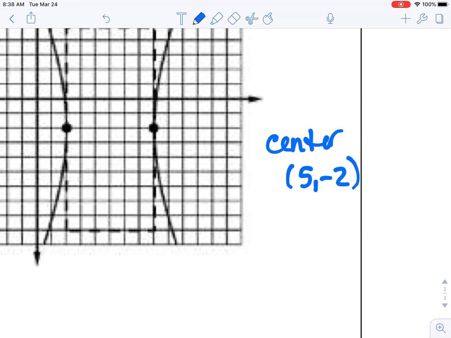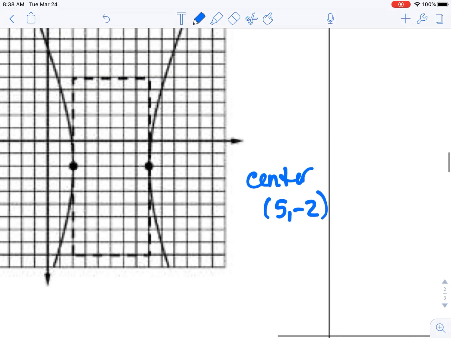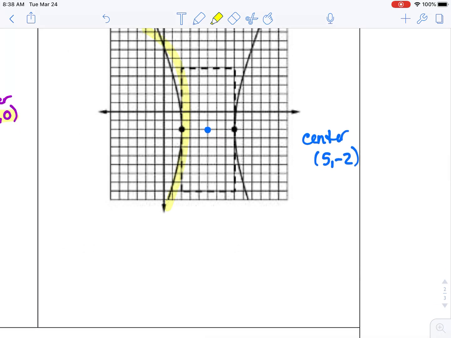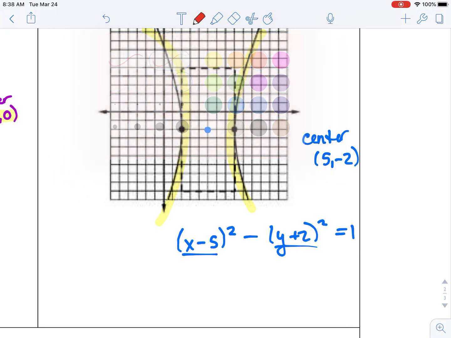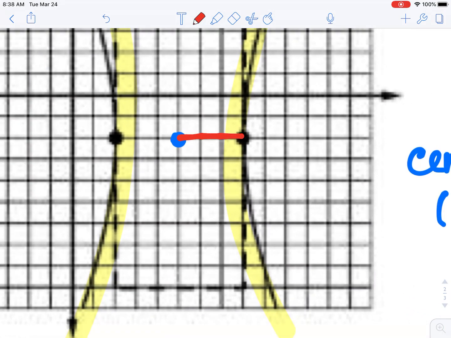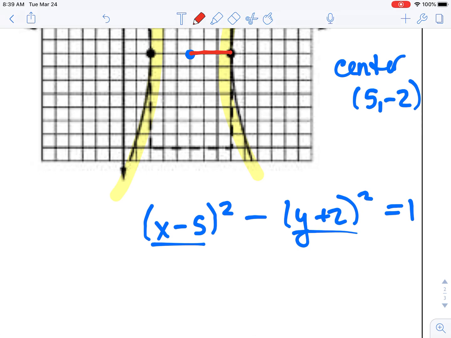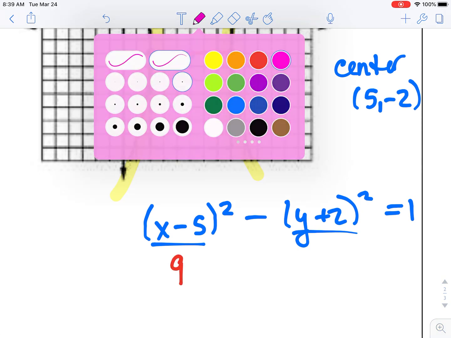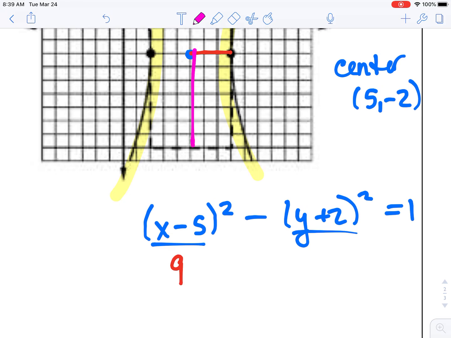Our center is at 5, negative 2. And it opens left and right, and that implies that the x comes first. It'll be x minus 5 squared. Remember, a hyperbola has a minus sign, and then y plus 2 squared, putting in your center. Counting the distance from our center, 1, 2, 3, underneath the x would be 3 squared or 9. And if you count the y, it is a distance of 7, and 7 squared is 49.